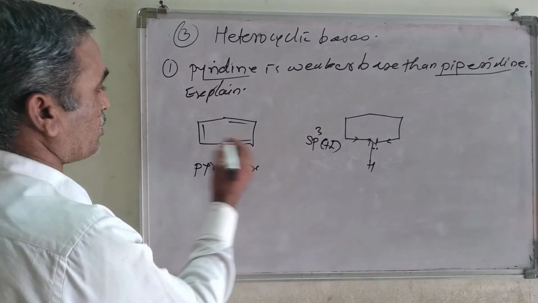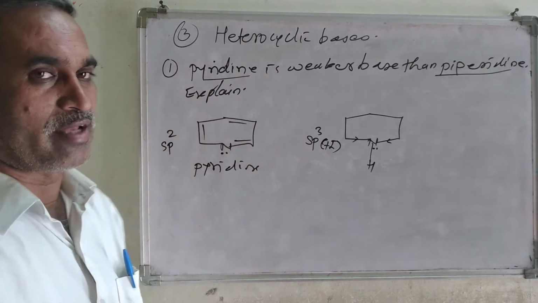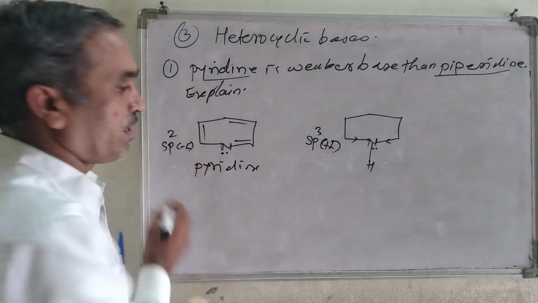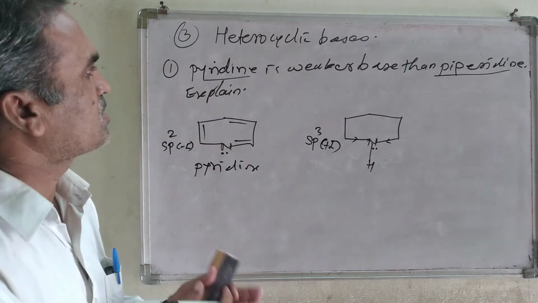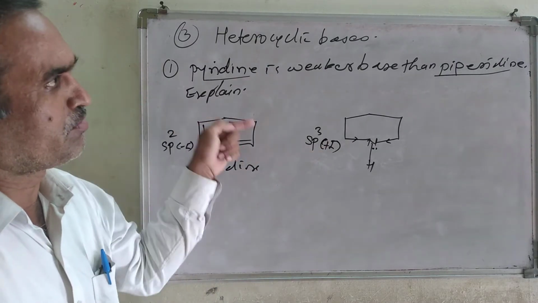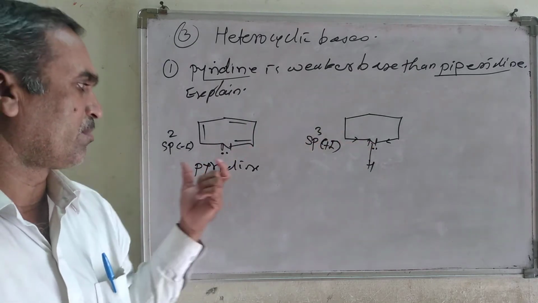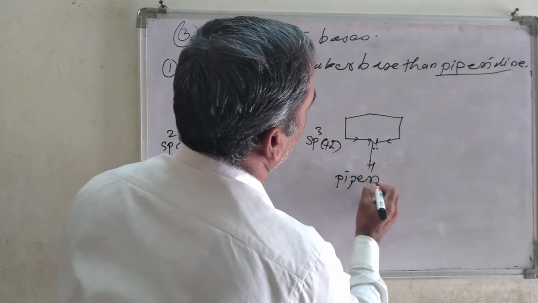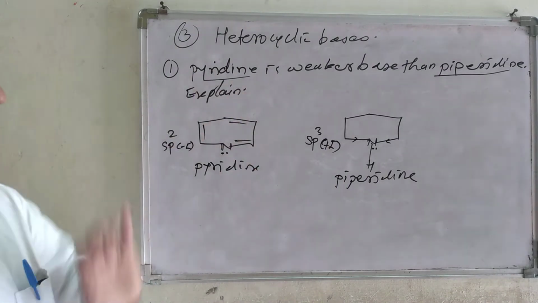Whereas look at, this is a carbon atom, and that carbon atom shows sp2 hybridization. sp2 hybridization exerts the minus I effect, and minus I effect decreases the basicity. In this way you can give the answer, or you can explain why piperidine is a stronger base than the pyridine. This is the piperidine. Piperidine means a 6-membered ring. So this is the first application.